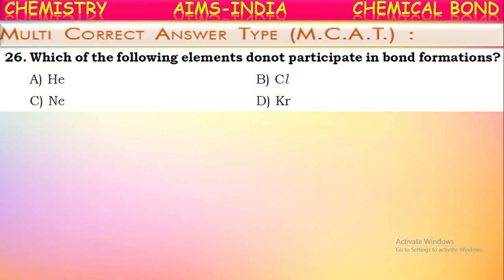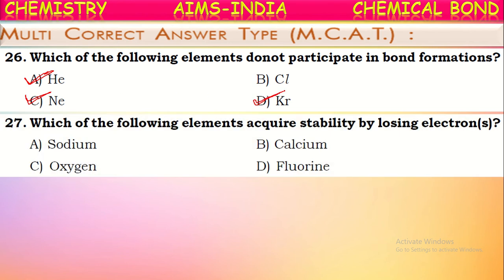Those elements which are not participating in the bond formation, which are stable, are known as noble gases. They are helium, neon, argon, krypton, xenon, radon. These elements are stable elements and they do not participate in the bond formation. So these are called noble gases.